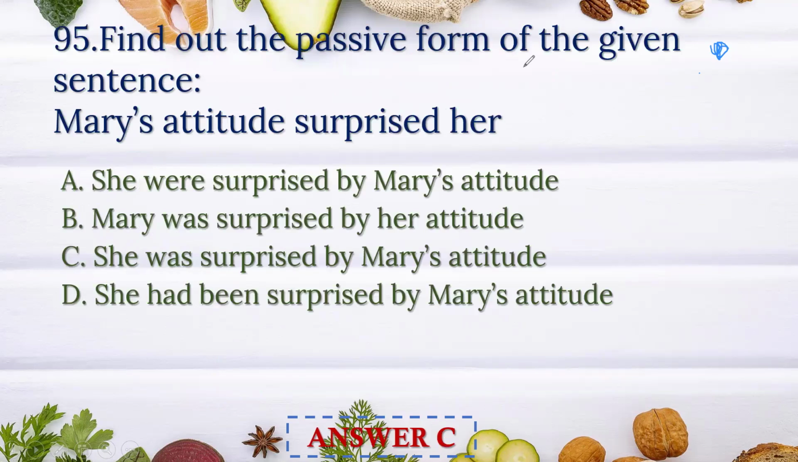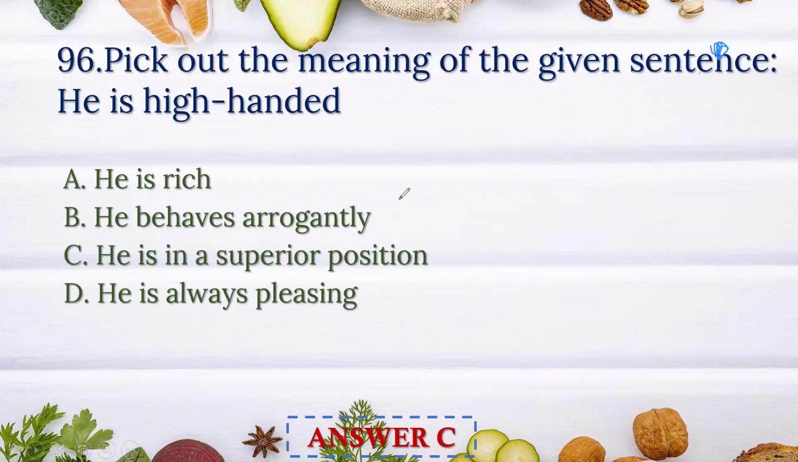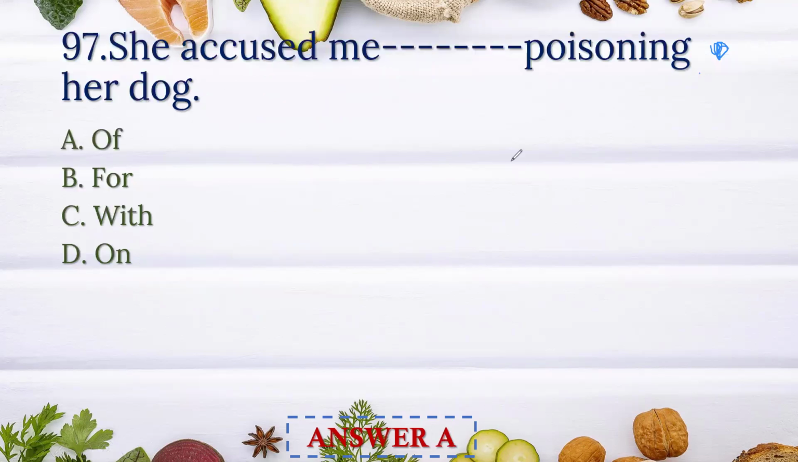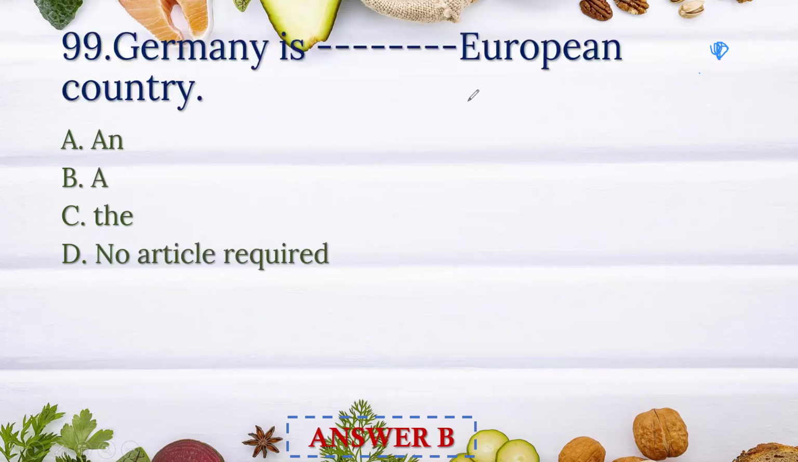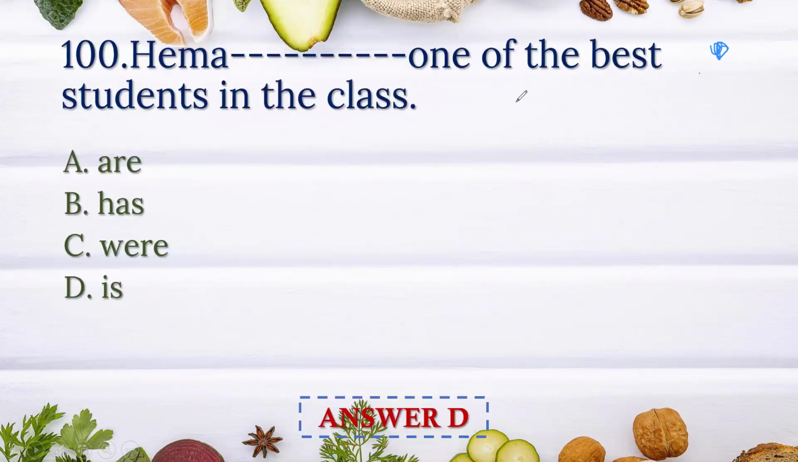Find out the passive voice of the given sentence. Mary's attitude surprised her. The answer is option C: She was surprised by Mary's attitude. Now pick out the meaning of the given sentence. He is high-handed means he is in a superior position. Option C. She accused me of poisoning her dog. Pick out the plural form of hero. It is heroes. Answer is option C. Germany is dash European country. It is a European country. Hema dash one of the best students in the class. Hema is one of the best students in the class.